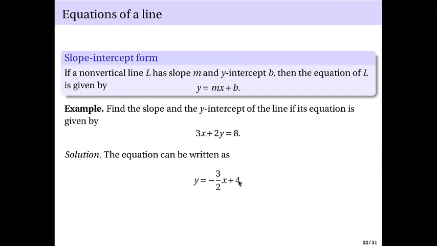And the y-intercept is equal to 4. Slope is negative 3 halves. Y-intercept is equal to 4. Question?